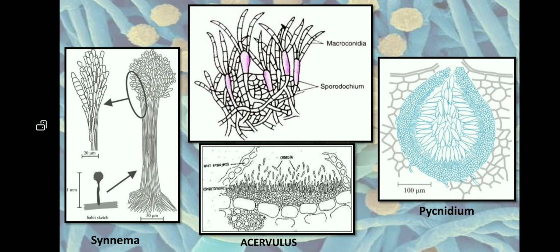There it forms a fruiting body which is usually hollow. This hollow region contains the conidiospores. From the hollow region arises the conidiophore on which the conidiospores are present. So that is all about the different types of conidiophore formation.